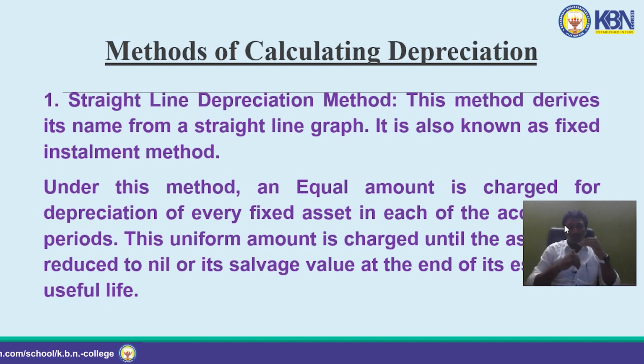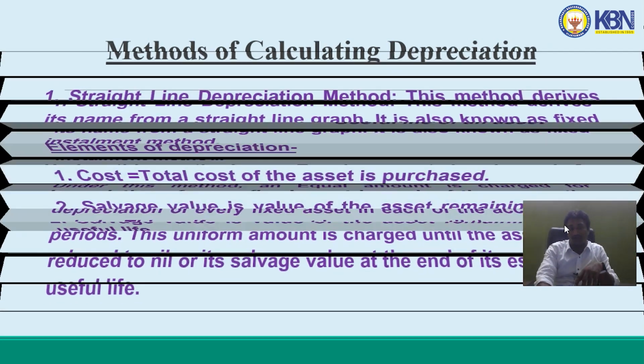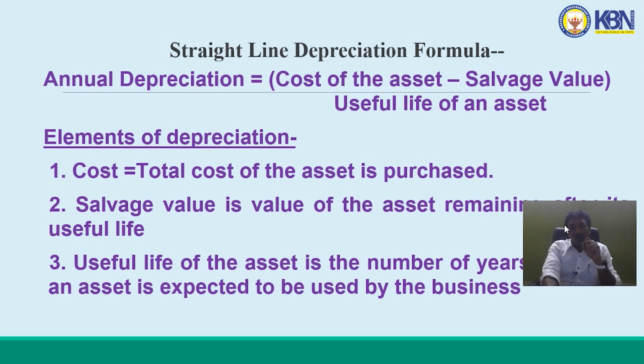That means the uniform amount is charged until the asset reduces to zero or its salvage value at the end of its lifetime. For calculating annual depreciation under this method, we have to use a certain formula: cost of the asset minus salvage value, divided by useful life of an asset. These three are also called elements of depreciation.